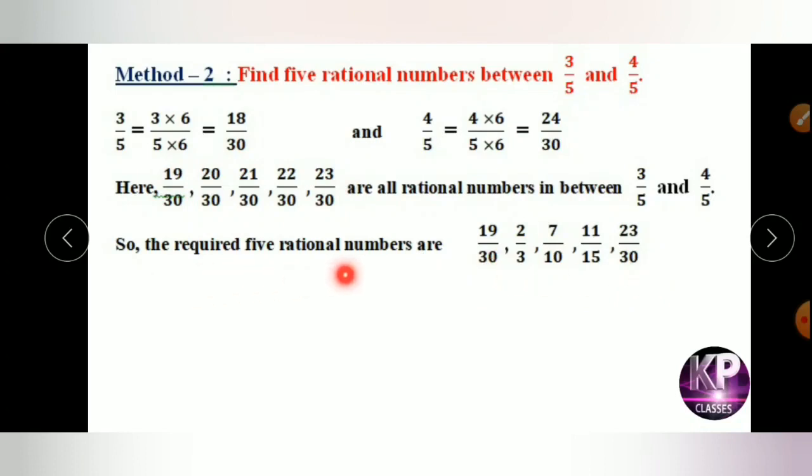And the 5 rational numbers required in between 3 by 5 and 4 by 5 are 19 by 30, 2 by 3, 7 by 10, 11 by 15, 23 by 30. These numbers come out by simplifying these 5 numbers. I hope you have clearly understood.